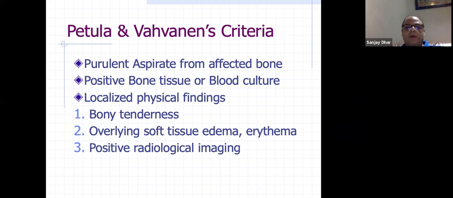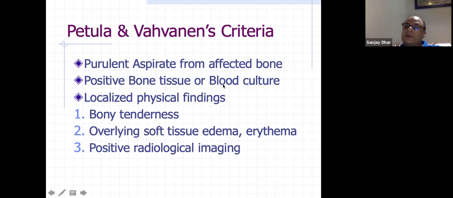So, what is the criteria for diagnosis? You may not remember the name. Just for your knowledge, there is a name called Petula and Vahavanam criteria, but you may not remember. What we generally remember is only these points. What are the criteria? Purulent aspirate. If you have aspirated and you have got a purulent aspirate from the affected bone, positive bone tissue or blood culture.